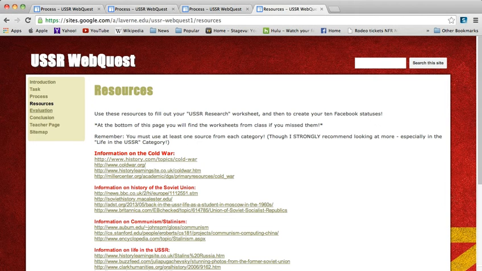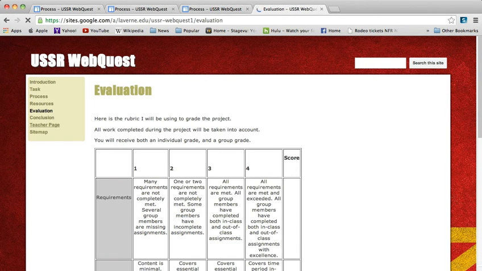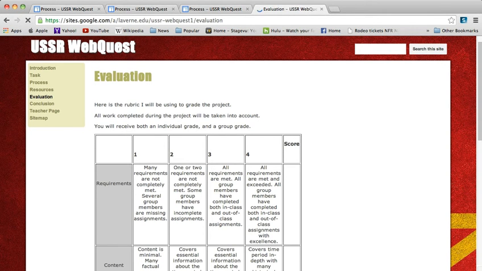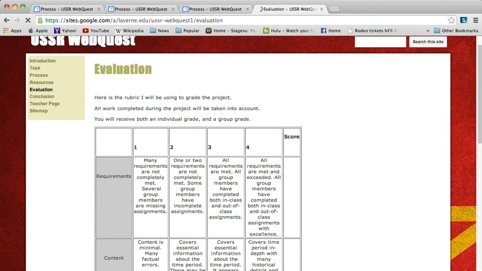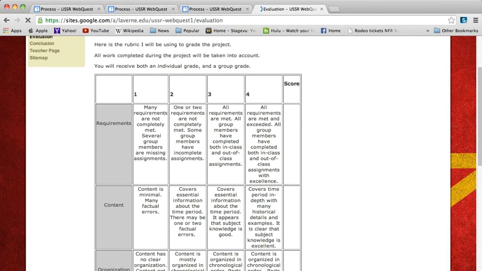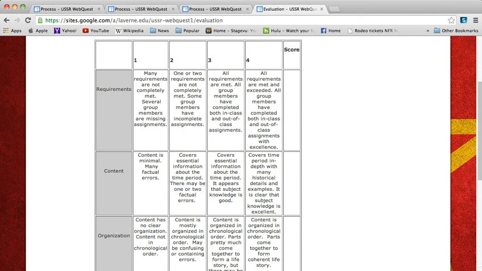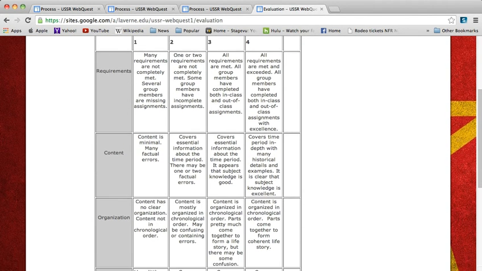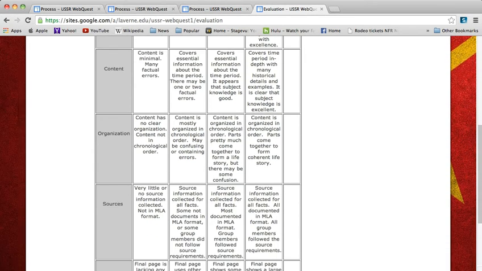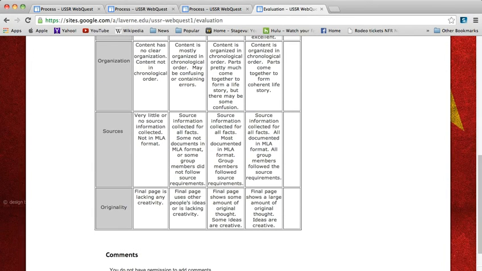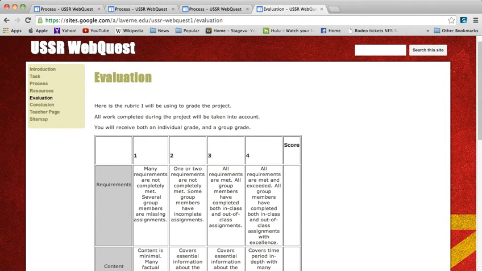I also have encouraged students previously to look at the evaluation page, which is the rubric. It's a pretty standard rubric for which they will receive an individual and a group grade, making sure that they have fulfilled the requirements, that it has historical content, it's not just random statuses, that it's organized in chronological order, that they have documented their sources, and that it's original. It's not just a boring timeline.